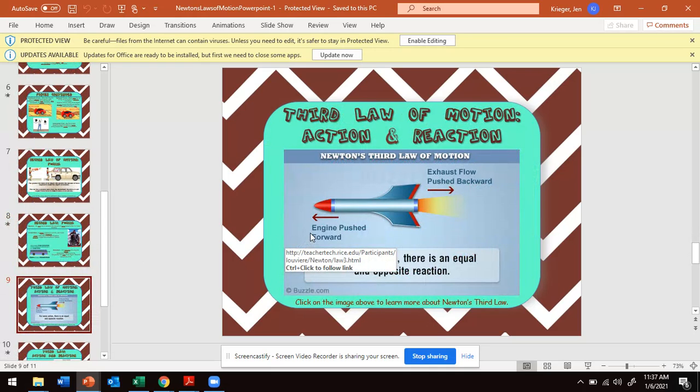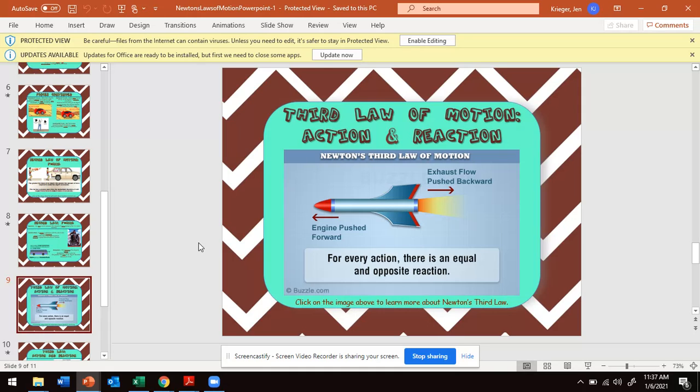All right, and lastly, reviewing his third law of motion. This nickname is action and reaction. When I think of his third law, I visualize this rocket. Okay, think about rockets going up, and then we have air coming out of that rocket going in the opposite direction. Or think about if you've ever gone kayaking, you're moving the paddle one direction and the kayak is moving in the opposite direction.